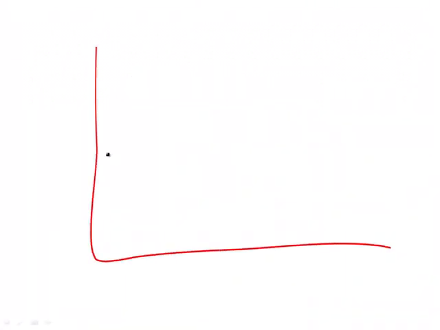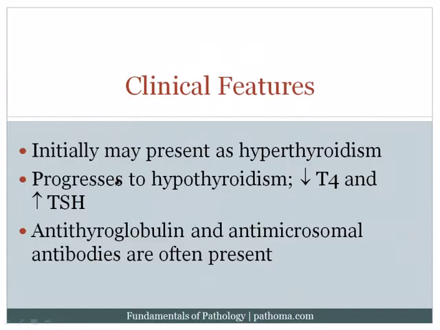Now, the idea here is that let's pretend this is a graph of time. Let's pretend here the patient is normal thyroid. Now, when they get Hashimoto's, what's going to first happen is they're going to destroy the current thyroid follicles. And as they do that, some of the thyroid hormone will actually leak out into the blood, resulting in an initial hyperthyroidism. Now, as they continue to destroy the thyroid, then the amount of thyroid hormone will decrease, and so they may eventually come back to a point where they're euthyroid, but actually they're on their way down and they're becoming hypothyroid. And so eventually they'll become hypothyroid. And that's what I say here. It can initially present as hyperthyroidism, but eventually progresses to hypothyroidism.